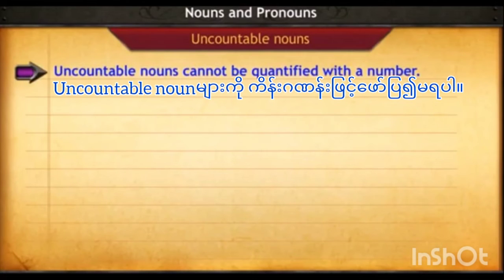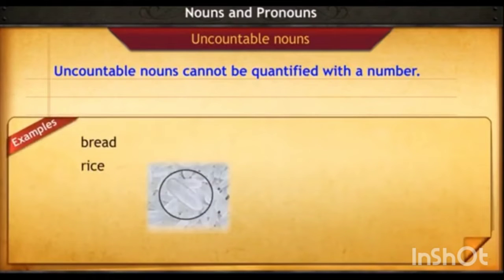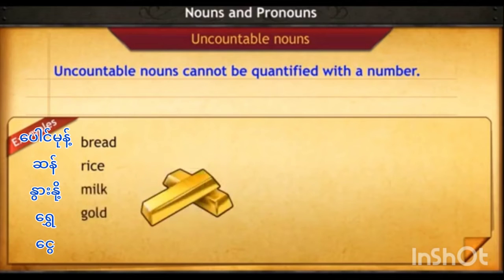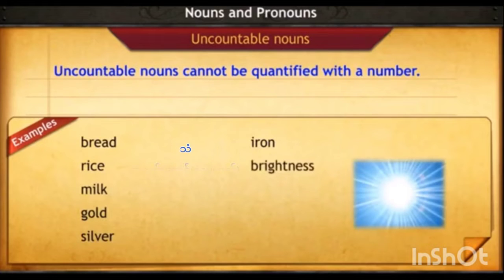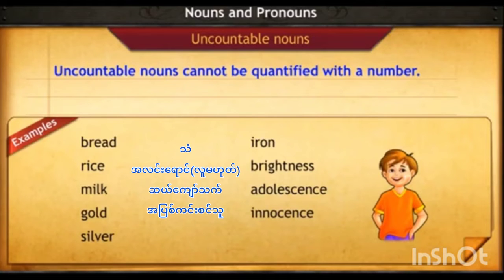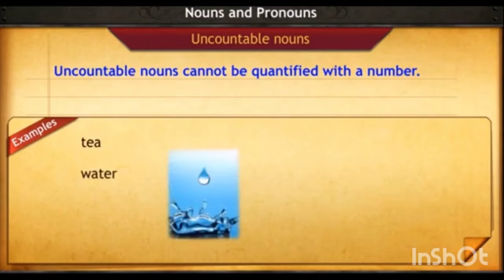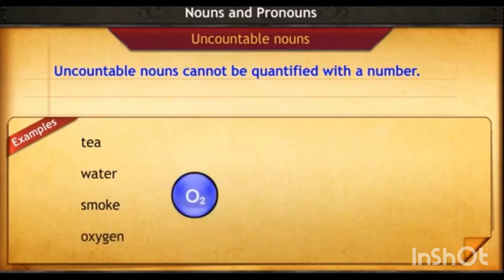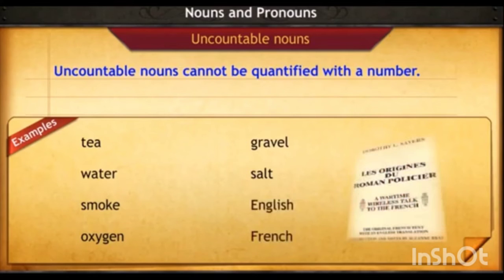Uncountable nouns cannot be quantified with a number. For example, bread, rice, milk, gold, silver, iron, brightness, adolescence, innocence. Here are some more uncountable nouns. Tea, water, smoke, oxygen, gravel, salt, English, French.